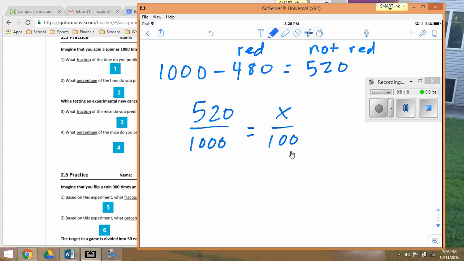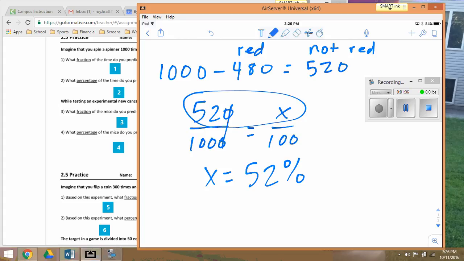Now, it's pretty easy actually to make this fraction equal to 100. I can just divide by 10, okay, and get rid of this 0. And take a look, now it's 52 out of 100. So what out of 100 is equal to 52 out of 100? Well, that's pretty simple. My answer is just 52%. Because the x's would have to be equal because 100 is equal to 100. So the answer for number 2 would be 52%.